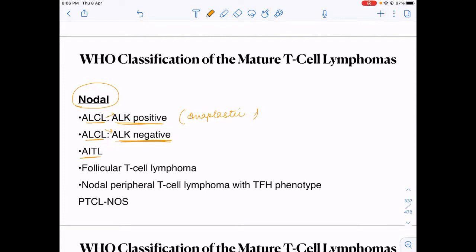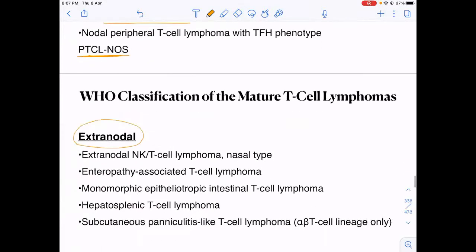Then comes AITL. What does AITL mean? Angioimmunoblastic T cell lymphoma. Then rarely there is follicular T cell lymphoma, etc. But majorly you should know PTCL NOS. So in the nodal, we should know anaplastic large cell lymphoma, angioimmunoblastic T cell lymphoma, and peripheral T cell lymphomas not otherwise specified. Which amongst these is most common, I'll ask you later.